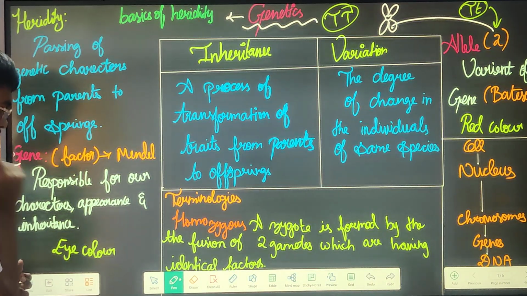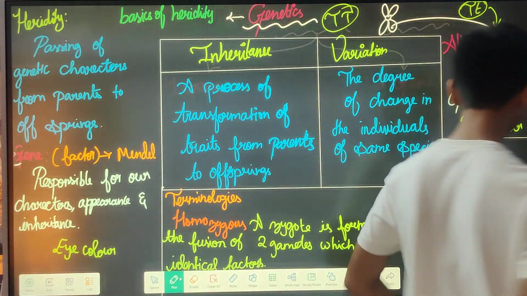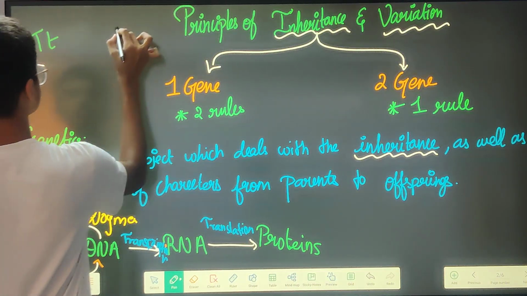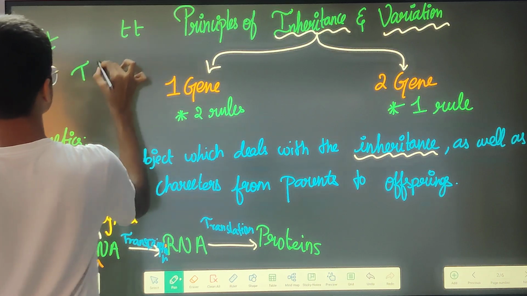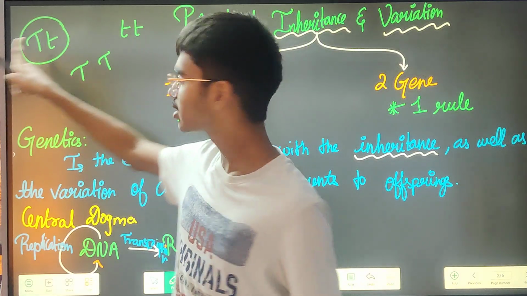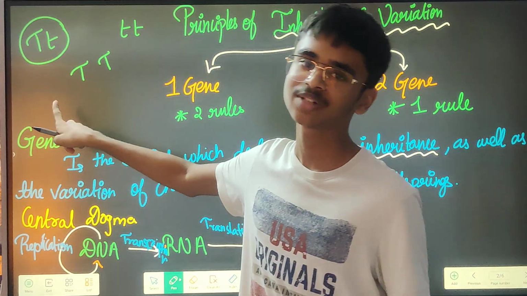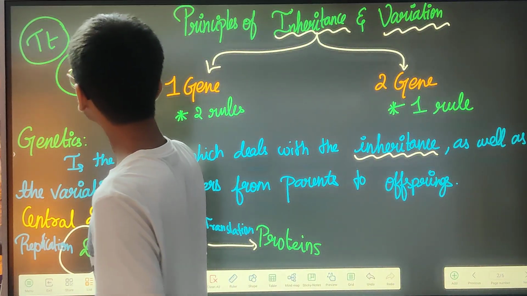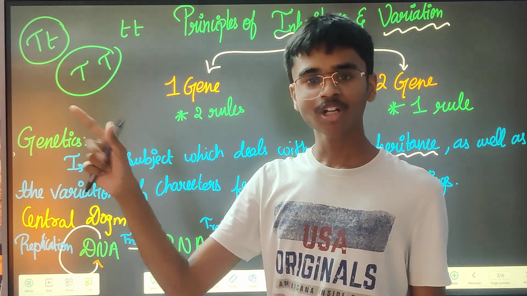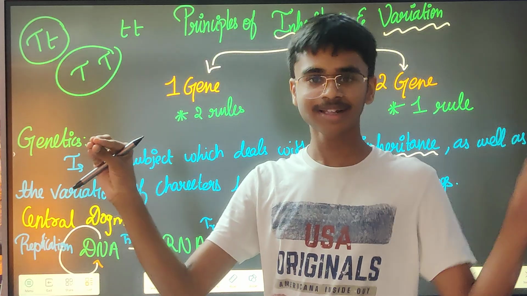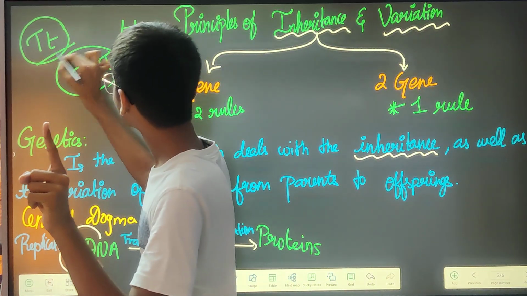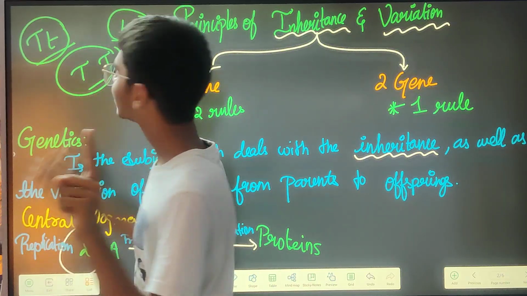And one more thing, you just see here in TT, how many genes are there? Here only one gene is there, here also only one gene, here also only one gene. Because gene is something that is responsible for a character. It doesn't care whether it is short or tall. Small relates with height, tall also relates with height. So here also it has only one gene.